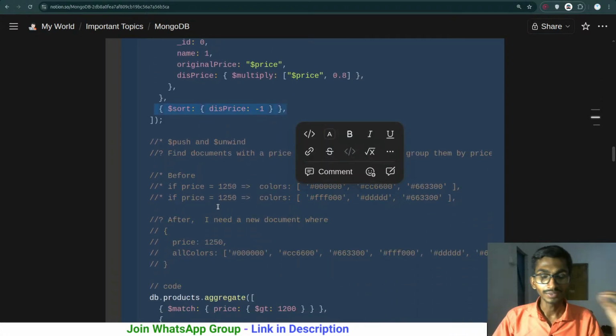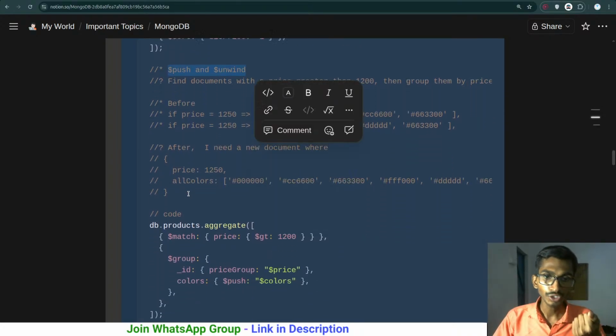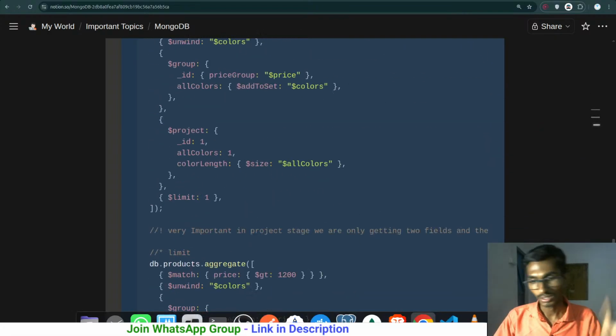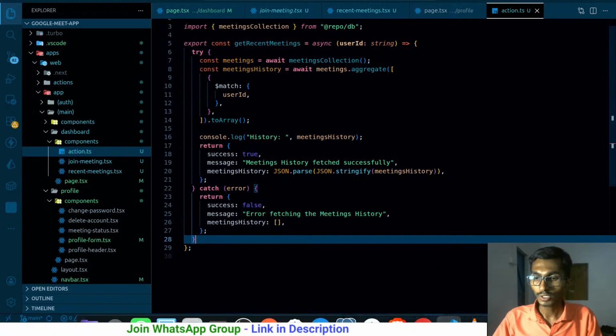Such a good thing. This is the benefit of creating the notes. You understand the things really fast. By the way, when it comes to $push and $unwind, they are mainly used for arrays, and there are a few things. This is not the best time, but we are definitely going to go through it tomorrow. So this particular thing is done.